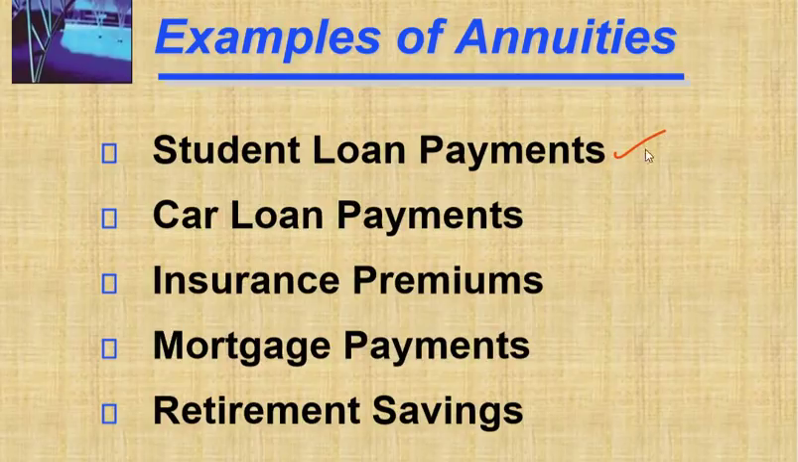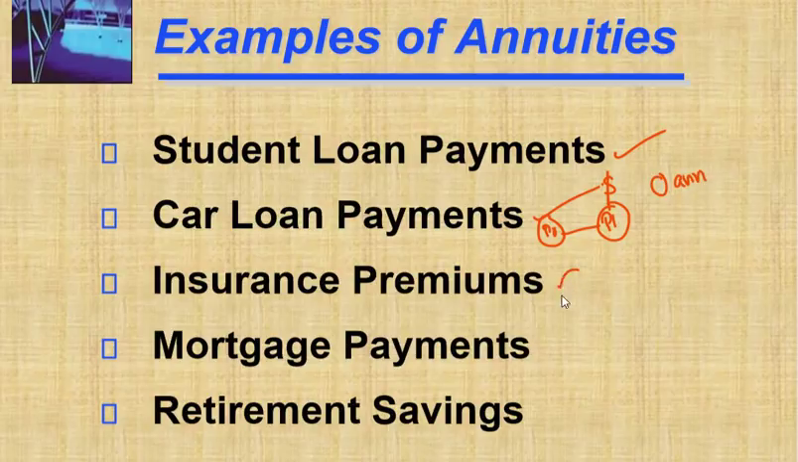Student loan payments, car loan payments. Okay, these normally start at the end of the year, right? You are buying a car now, at P0. After 1 year, at P1, you will pay your loan amount, right? It is ordinary annuity.